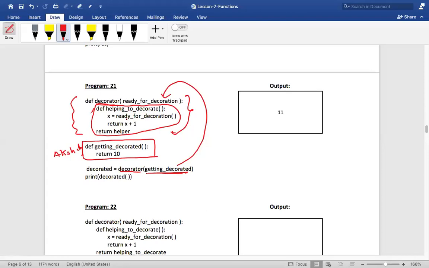Now inside this, it will take the existing value of ready for decoration. So what is ready for decoration? Can you tell me? Guys, tell me, what is ready for decoration? Akshada, what is ready for decoration? Just answer my question. It is a parameter that we have passed here, isn't it? From where did we get this parameter? From getting decorated, isn't it? So what is getting decorated? It is a function, isn't it? In that case, what is ready for decoration? It is a function, isn't it? This function.